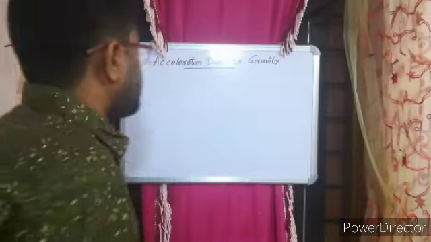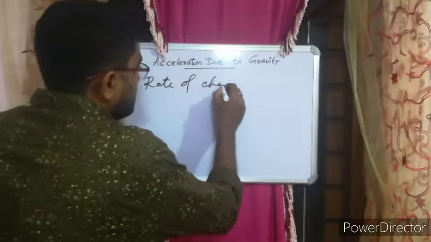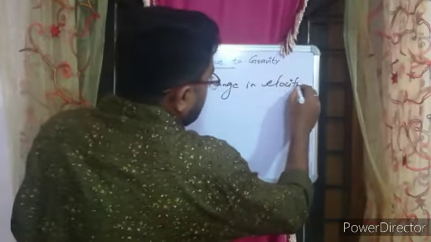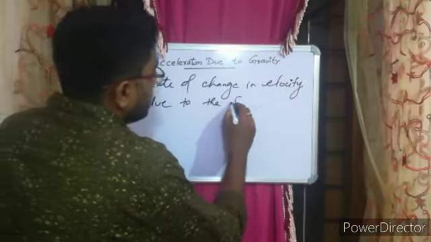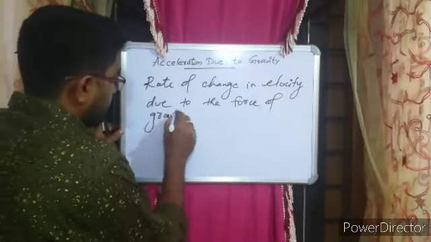Again, it is the rate of change in velocity due to the force of gravity.